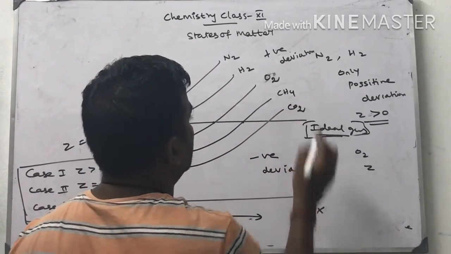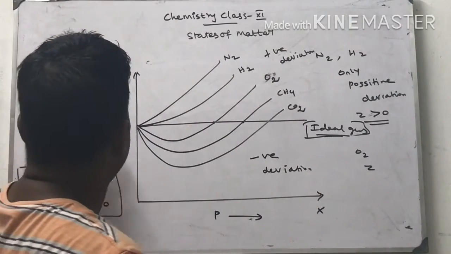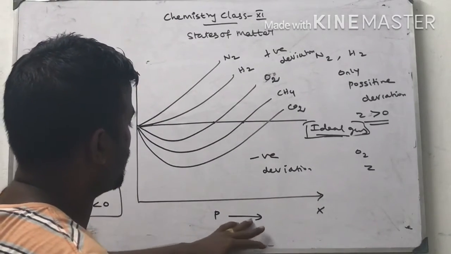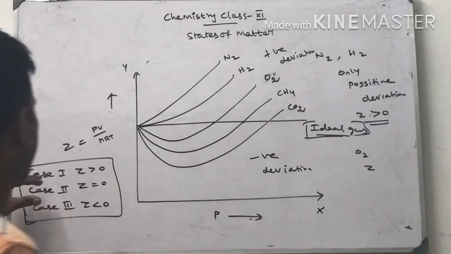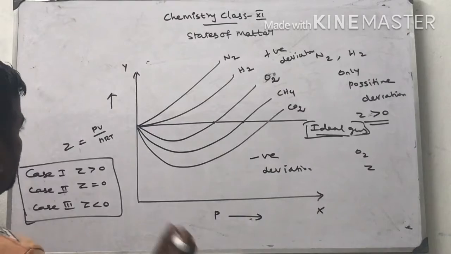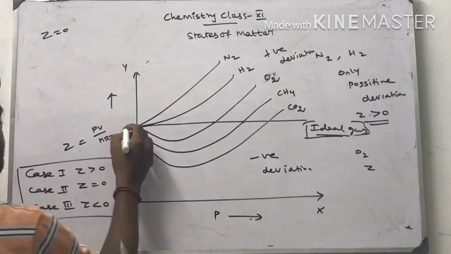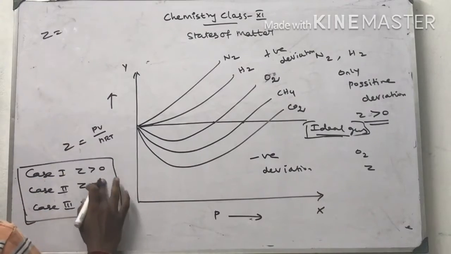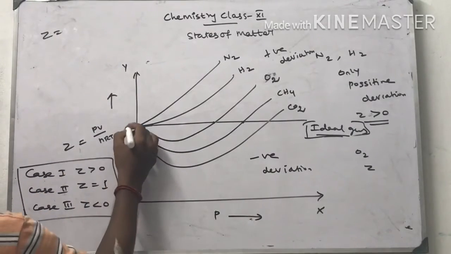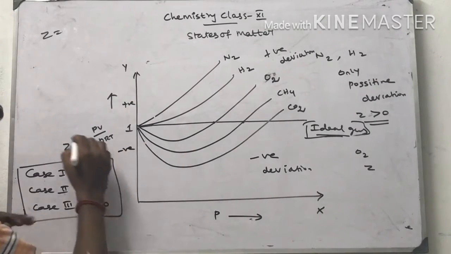This gas is also taken into account. This is the compressibility factor versus pressure graph. So this contains three cases. Suppose Z is not equal to 0, Z is equal to 1. Ideality is 1, this is the positive value, this is the negative value.